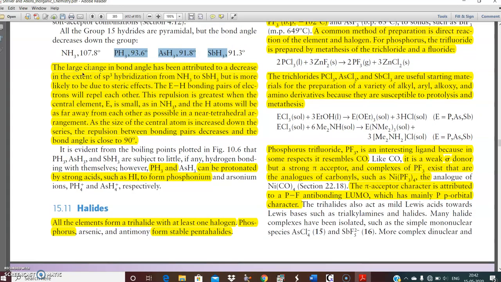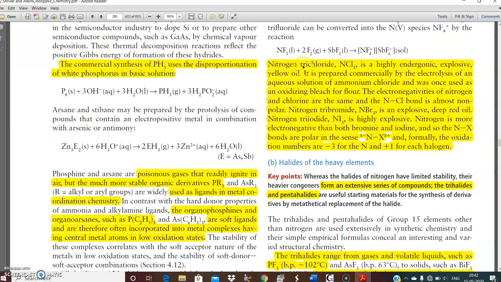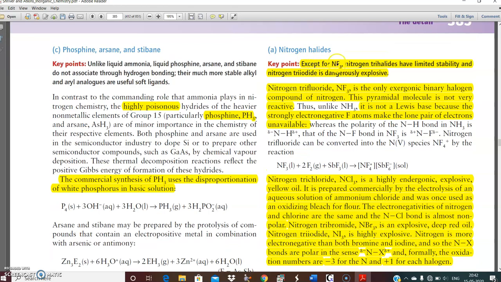Nitrogen is not forming stable pentahalides because of the unavailability of d orbital participation. Except NH3, nitrogen trihalides have limited stability, and nitrogen triiodide is dangerously explosive. Nitrogen trifluoride is the only exergonic binary compound of nitrogen with a halogen. This is pyramidal and not very reactive. Unlike ammonia, it is not a Lewis base because the strongly electronegative fluorine atoms make the lone pair of electrons unavailable.